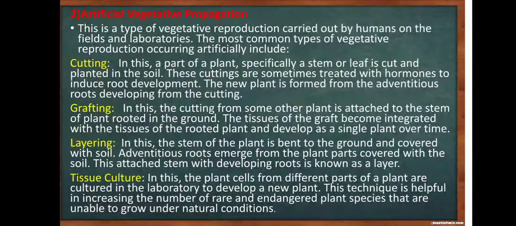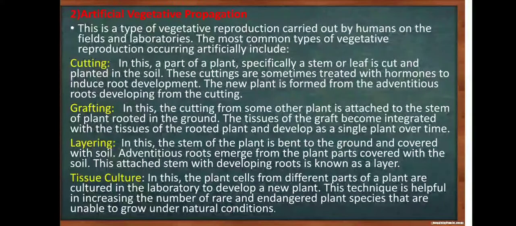The second kind is artificial vegetative propagation. This is a type of vegetative reproduction carried out by humans in the fields and laboratories. The most common types of vegetative reproduction occurring artificially include cutting, grafting, layering, and tissue culture. In cutting, a part of a plant, specifically a stem or leaf, is cut and planted in the soil. These cuttings are sometimes treated with hormones to induce root development. The new plant is formed from the adventitious roots developing from the cutting.